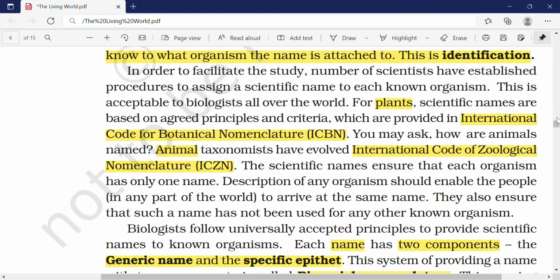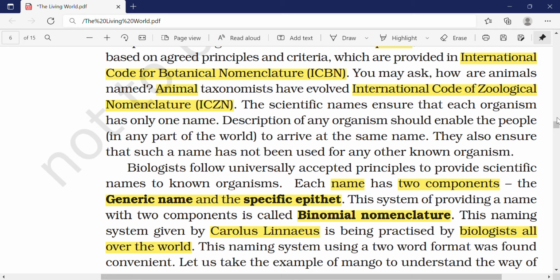So no matter which part of the world you go and tell that one name, they will know. For example, if you go to some part of India where they don't know English, and you tell them mango, they won't know what mango is. Maybe they call it with some other name. So when you go and tell them it's Mangifera indica, they will know that it is mango, because that is a biological name which is the same throughout the world. Okay, so biologists always use universally accepted principles to provide scientific names to known organisms.